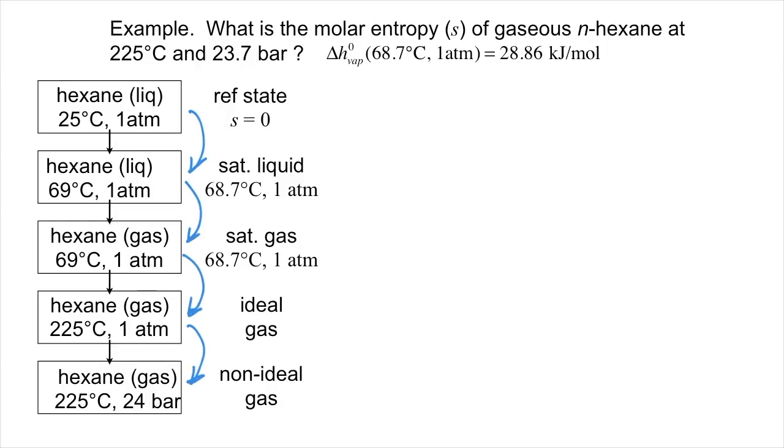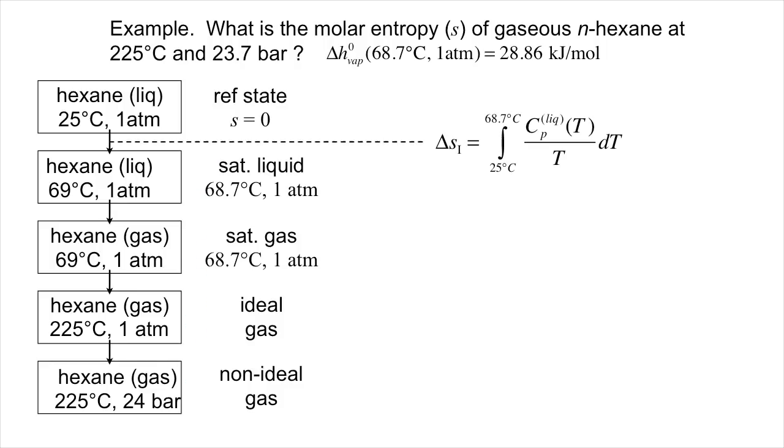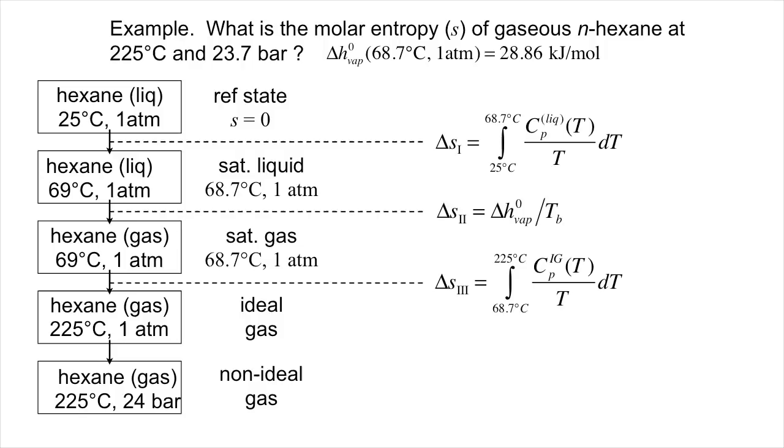Using the expressions we just discussed, let's see if we can calculate the change in entropy along each of these legs in terms of data we have in our possession. The first leg is heating the liquid. As we discussed, the entropy of a liquid will be given by the integral of Cp over T dT. For the second leg, evaporation, we already know delta H of vaporization, so we just need to divide by the boiling point to get delta S of vaporization. For the third leg, delta S is the integral of Cp over T dT. Since we're at low pressure along this path, we can use the ideal gas heat capacity correlation for hexane gas.